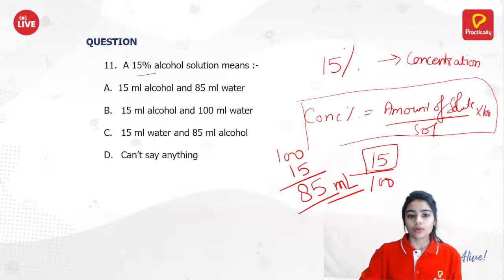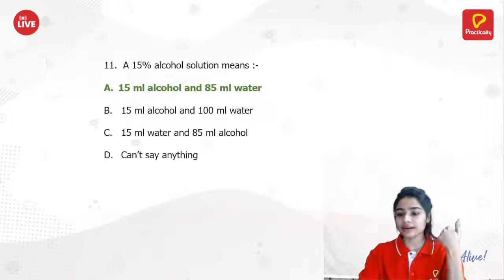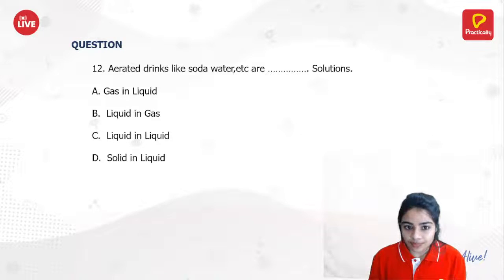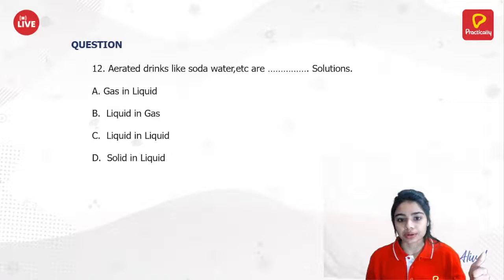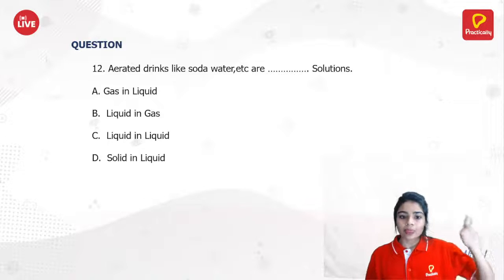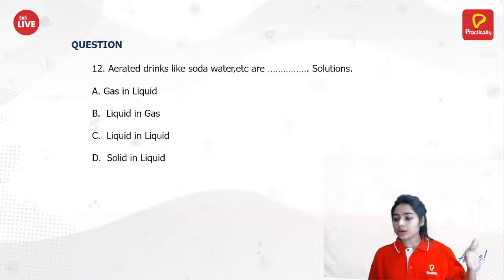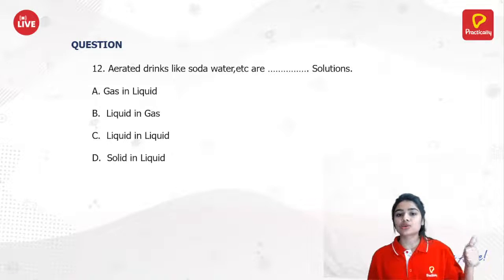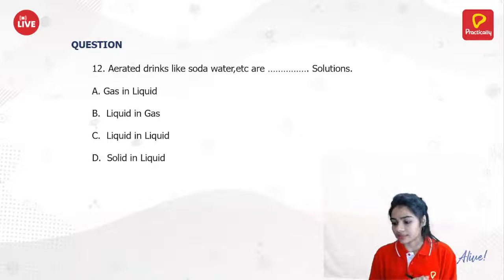Okay, now next question. So here A is the answer. Aerated drinks like soda water, etc. are dash solution: gas in liquid, liquid in gas, liquid in liquid, or solid in liquid. What do you think? Aerated drinks like soda water, what type of solution is this?